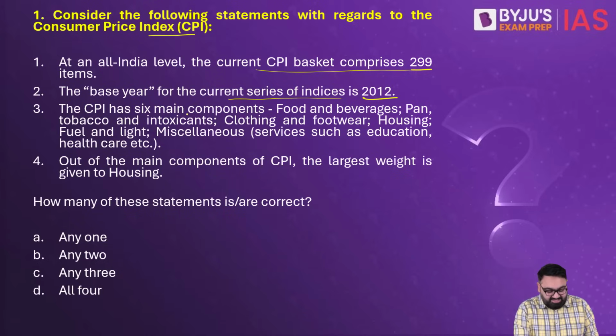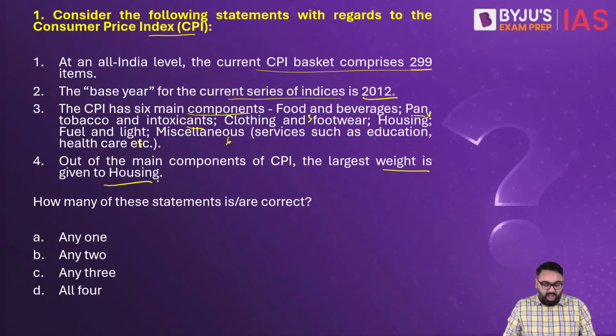Third, the CPI has 6 main components: food and beverages, pan, tobacco and intoxicants, clothing and footwear, housing, fuel and light, and miscellaneous. And fourth, out of the main components of the CPI, the largest weight is given to housing. How many of these given statements are correct?